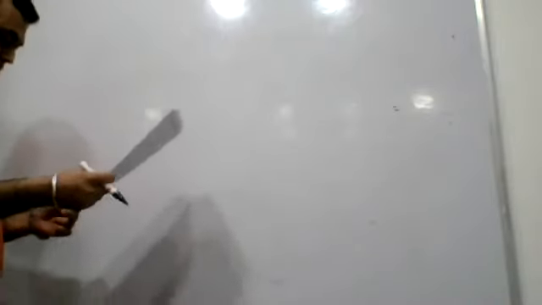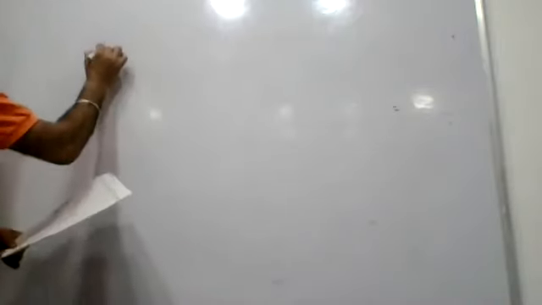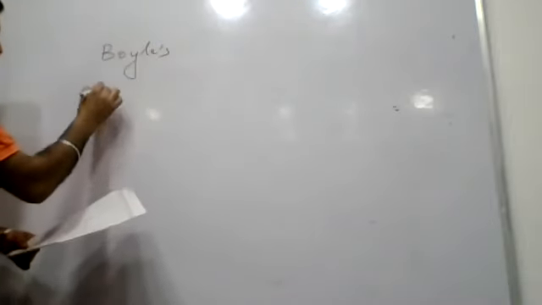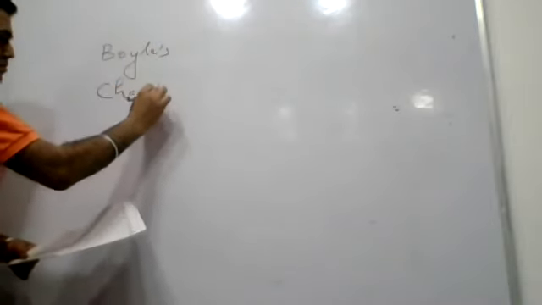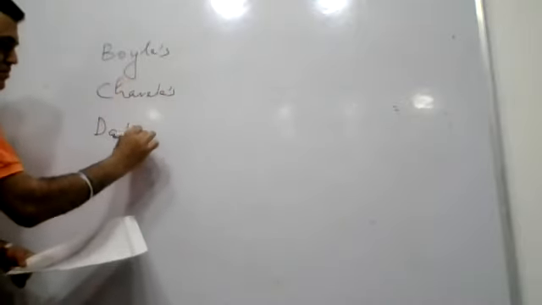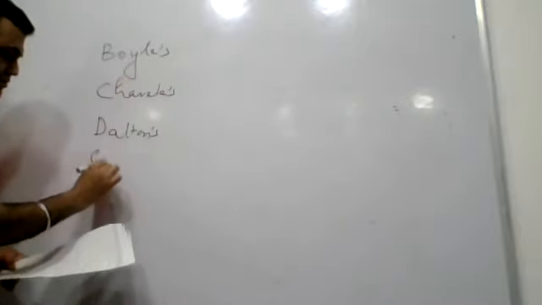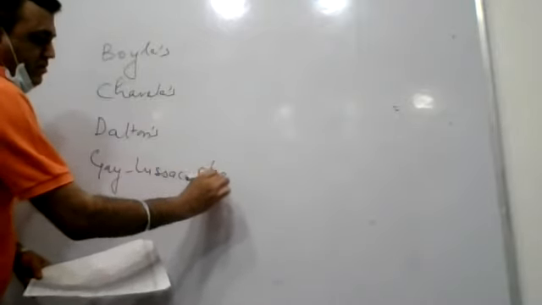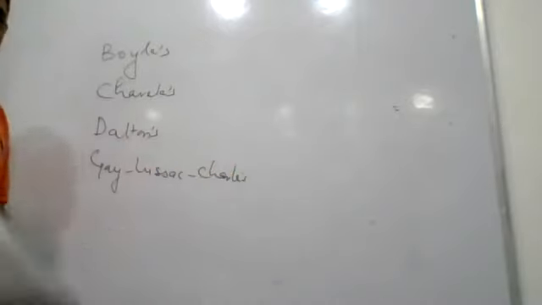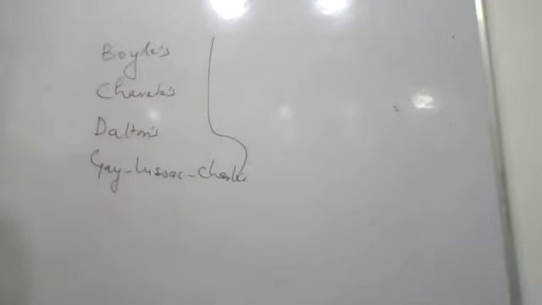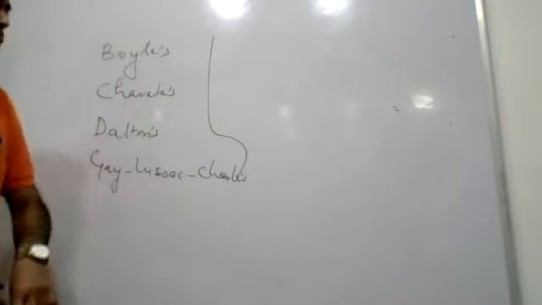In question number 14, it's a simple question. You have been given Boyle's law, Charles' law, Dalton's law, and Gay-Lussac's law. This is column 1, and in column number 2, the statements are given. So we have to match the content of column 1 and column 2.